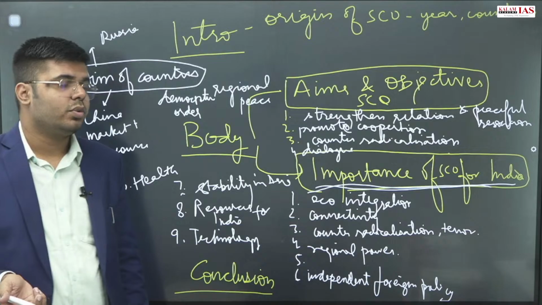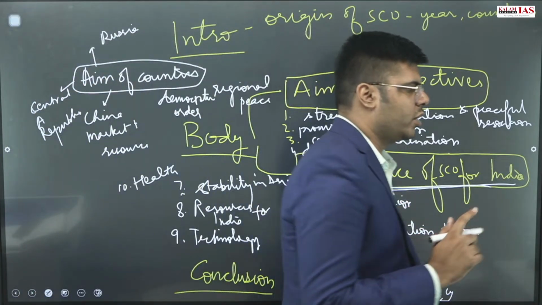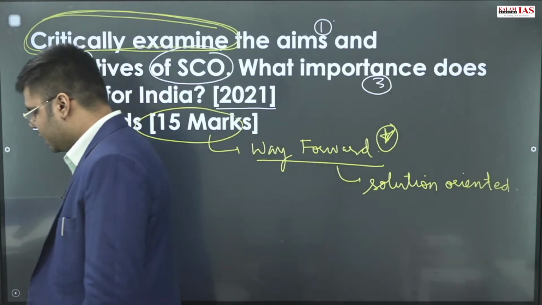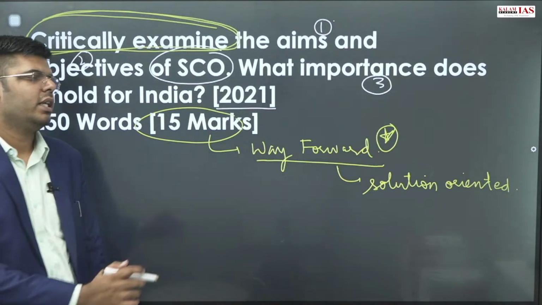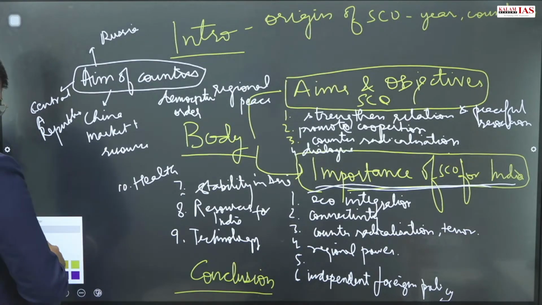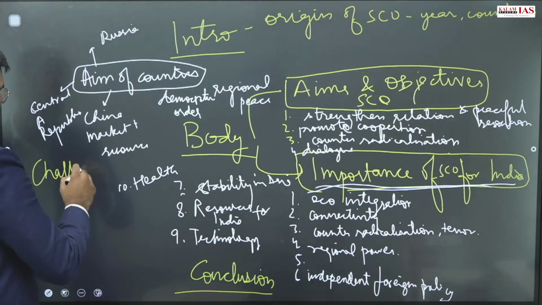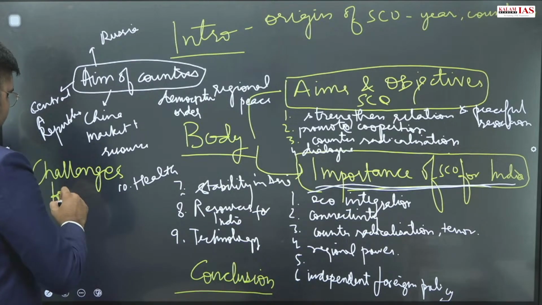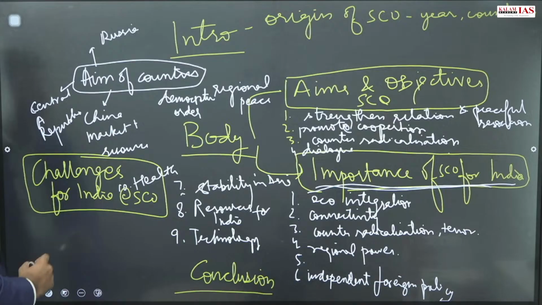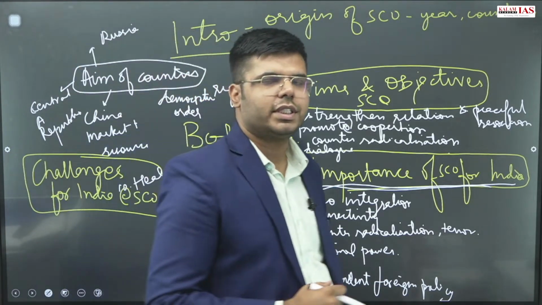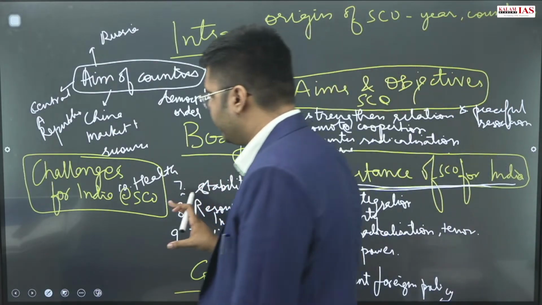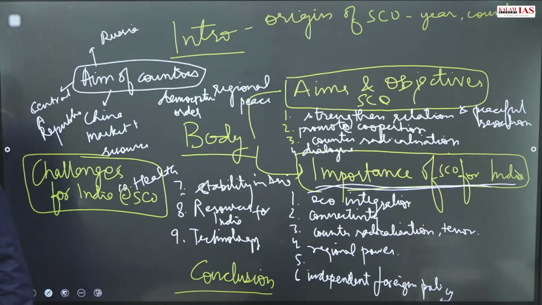Then since we are asked to critically analyze, what most of us ignore while writing answers is that keyword. So since in this question we are shown the keyword critically examine, we will highlight the challenges that exist for India. Challenges for India at SCO. So this is going to be another heading for the body. I had not told this earlier because some of you were sending answers, so I was looking at who writes this. But most people have missed this point that we have to write existing challenges that are there for India.